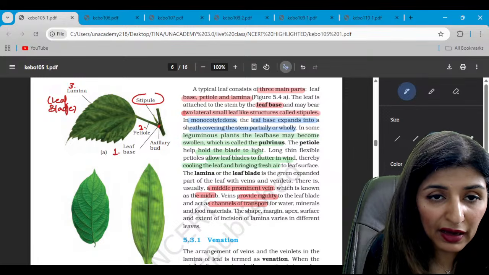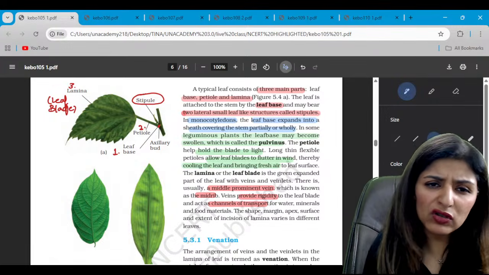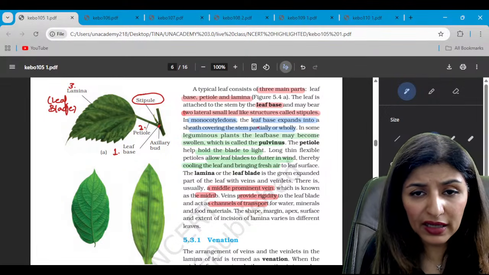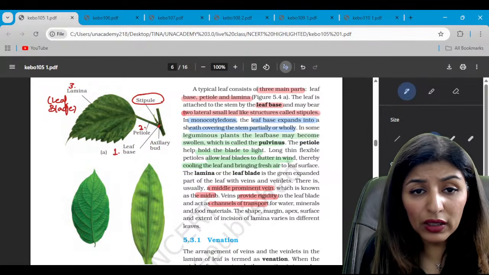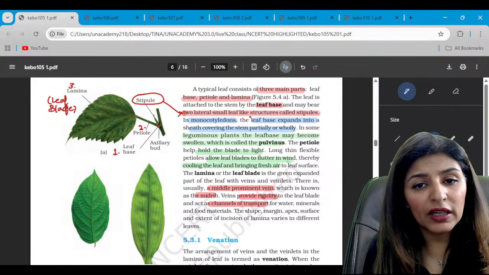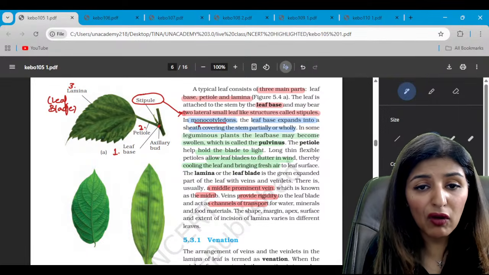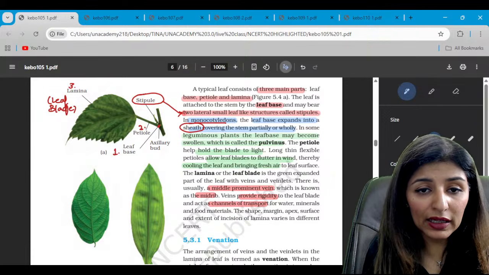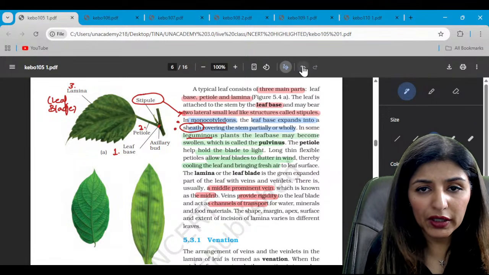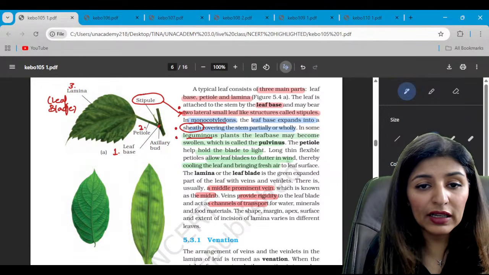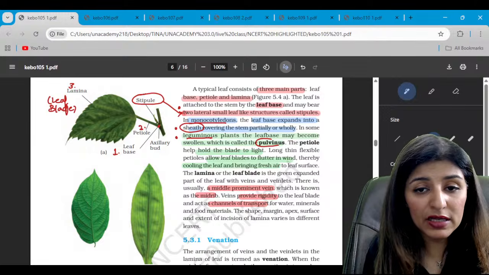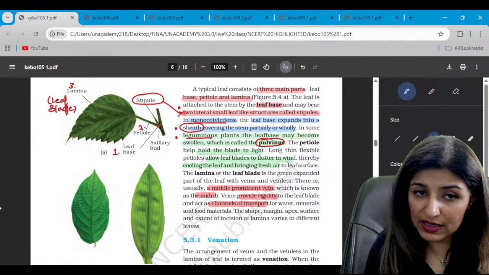For example, it can have two small leaf-like structures called stipules. Yes, it can have stipules. See, two lateral small leaf-like structures called stipules. Yes, in case of monocots, it will form a leaf sheath. It will form a sheath, right? While in legumes, guys, the leaf base is swollen to form pulvinus. Is that clear to all?